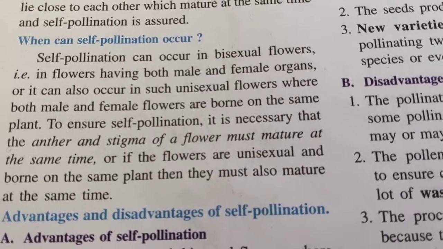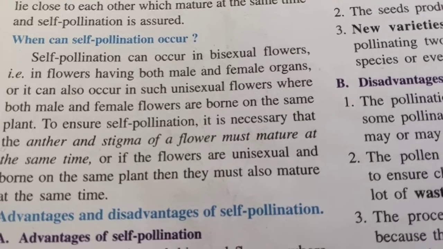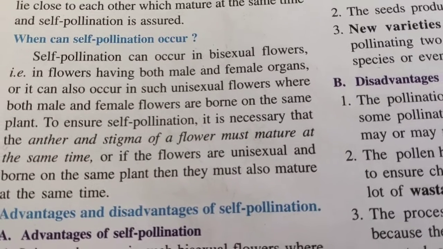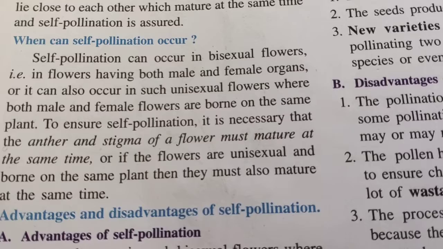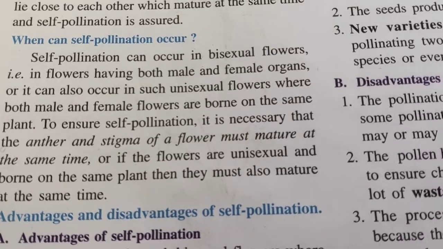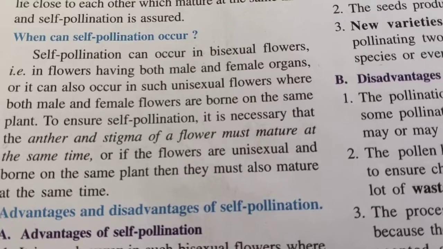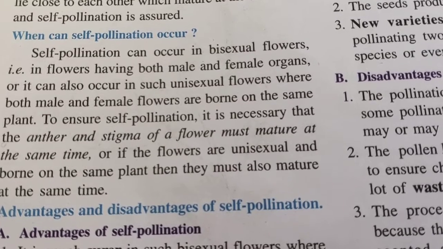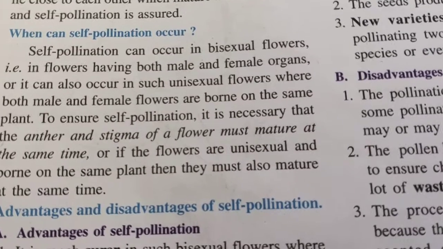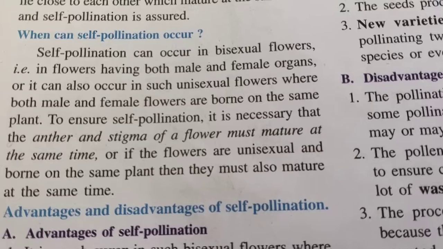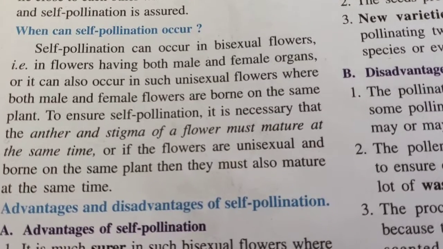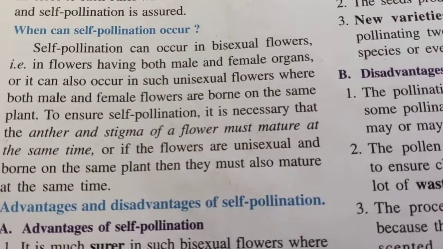To ensure self-pollination, it is necessary that the anther and stigma of a flower must mature at the same time. Or if the flowers are unisexual and borne on the same plant, then they must also mature at the same time. So this is the third point. First point, there should be a bisexual flower.